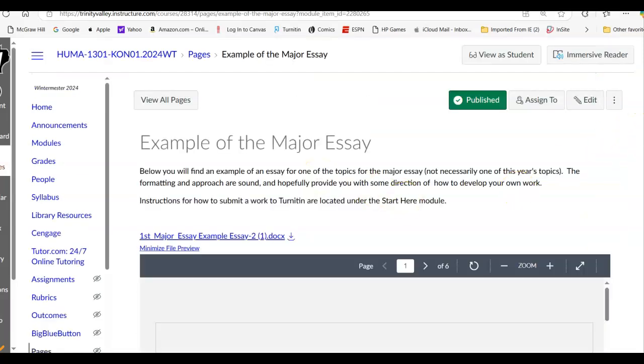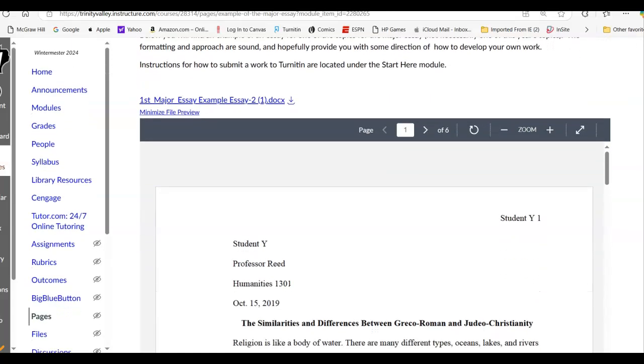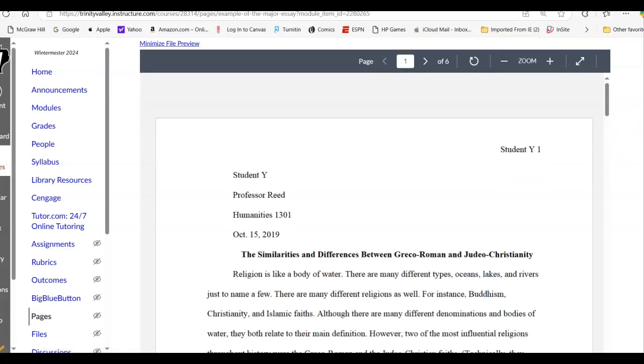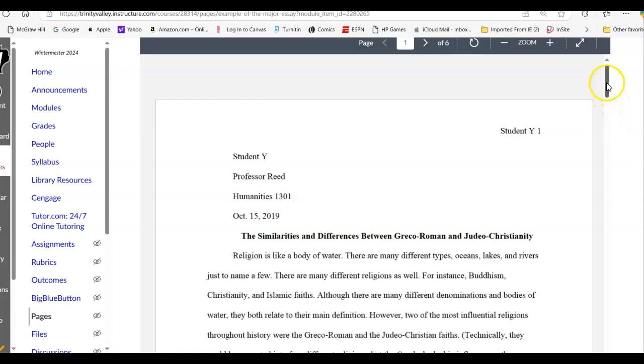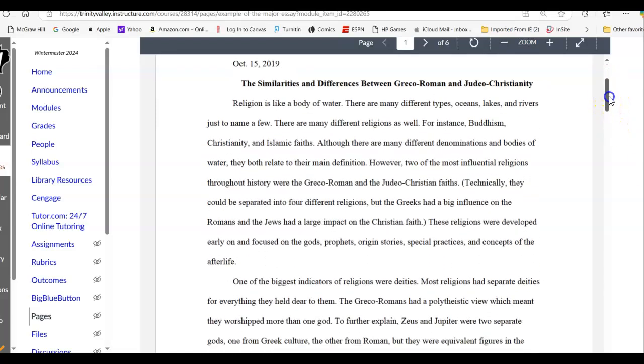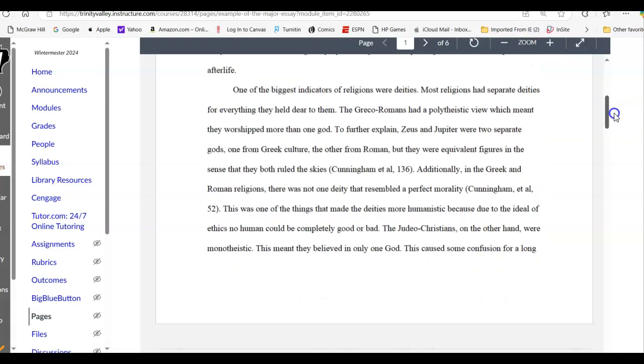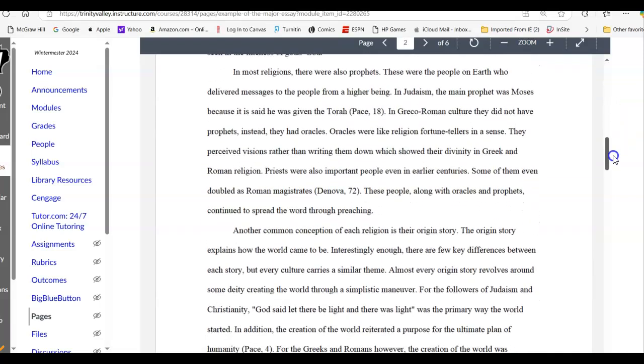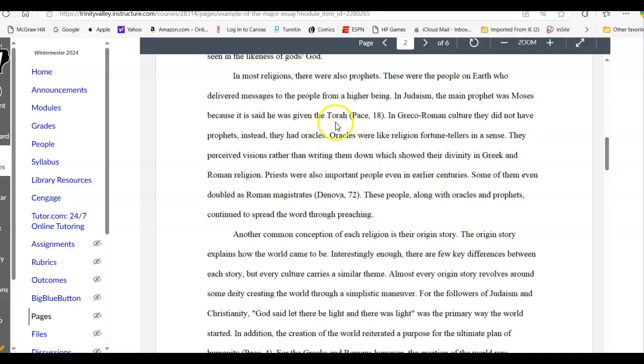If you have issues trying to see this one, and sometimes Canvas, I put a document up here for it to open, doesn't always do that. I've made it available for you to just download the essay itself and look at it that way. This one is a solid essay. It's not exceptional. You'll see it was done a few years ago. This one looks at religions, not one of your topics, but you will see how it uses sources. In this case, this particular comment, the main prophet Moses, is not a direct quote.